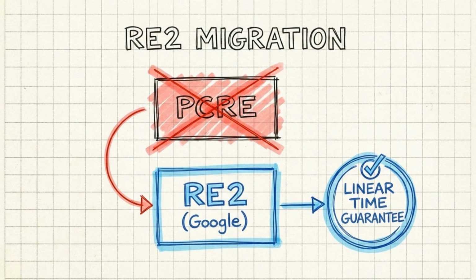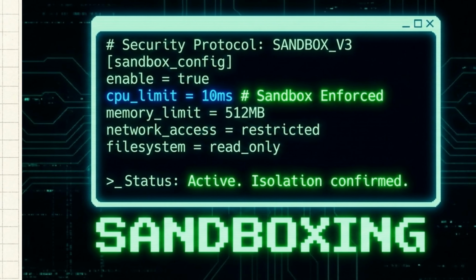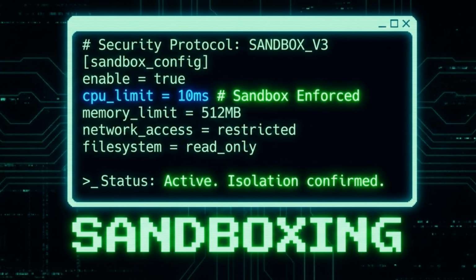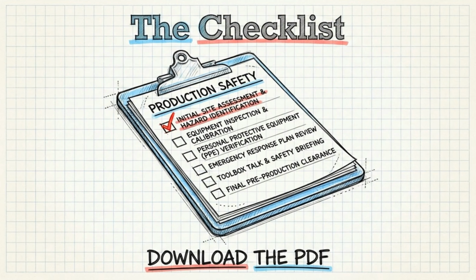For a systemic fix, they changed the engine, migrating from PCRE to Google's RE2. RE2 guarantees linear time execution and does not support backtracking, preventing this type of failure. Cloudflare also introduced sandboxing. No single WAF rule is now permitted to consume more than a set amount of CPU time before being forcibly terminated, such as a 10-millisecond limit. The key lesson here is to never trust a regex you copied blindly.